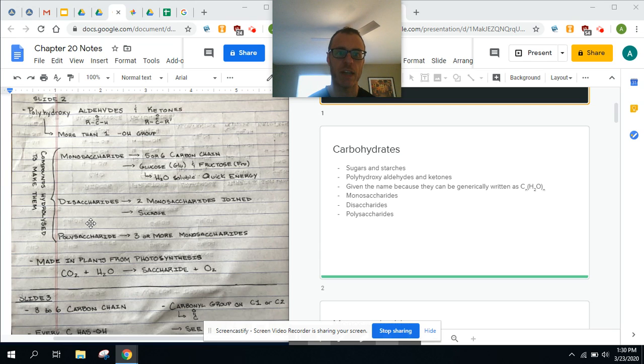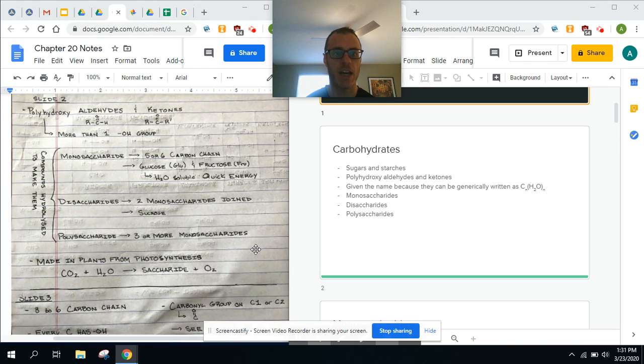These are 2 monosaccharides that are joined together. If you remember acetal groups or hemiacetal groups, those are the type of things we're going to have here because we can remove water from those and join them together. An example of a disaccharide would be sucrose. Sucrose is just glucose and fructose joined together. We have 2 different monosaccharides.